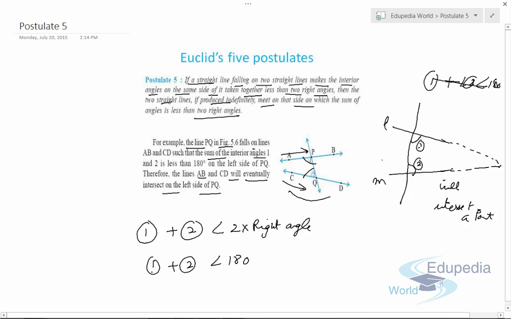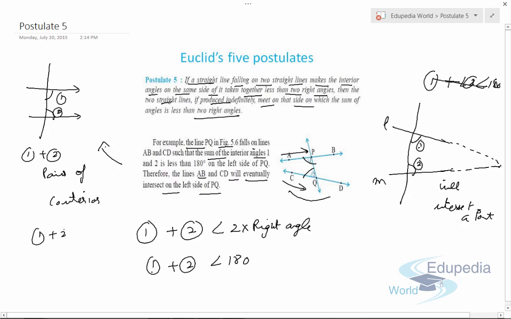Now this further extends to a concept of lines and angles, which we have studied in 8th standard also, that if we have two parallel lines and we draw a transversal, then angle 1 plus angle 2 form a pair of co-interior angles, and angle 1 plus angle 2 is 180. Means if angle 1 plus angle 2 is exactly equal to 180, then the lines P and Q are parallel and they will never meet.